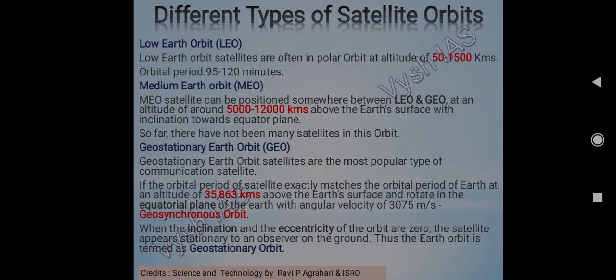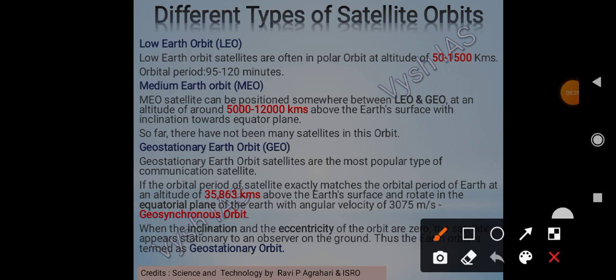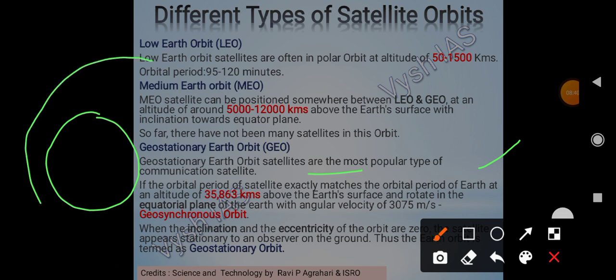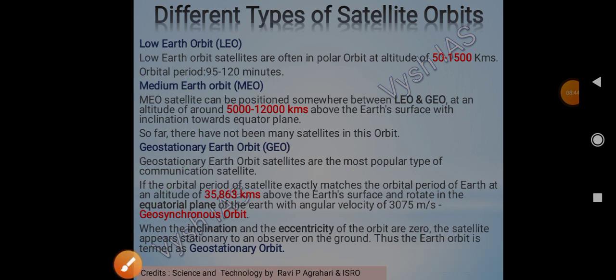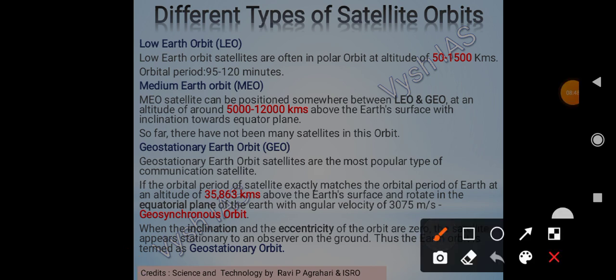So what are they saying? The orbital period should be the same as the Earth, that is 23 hours 56 minutes, exactly that much. Then the altitude should be 35,600 kilometers, so it should be this much farther away. And the velocity should be 3075 meters per second.